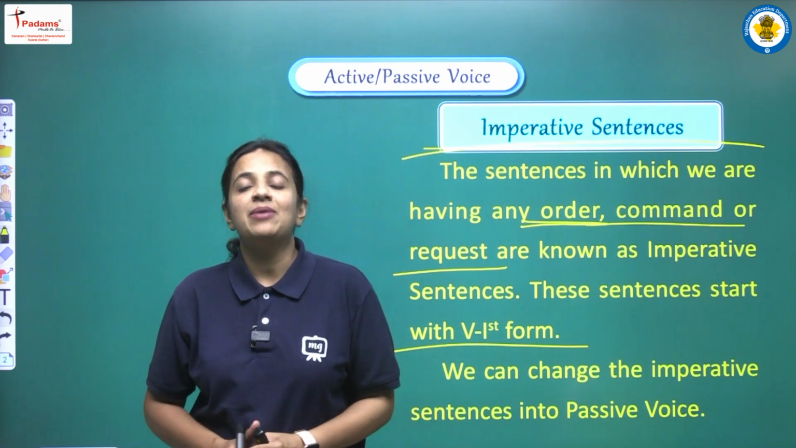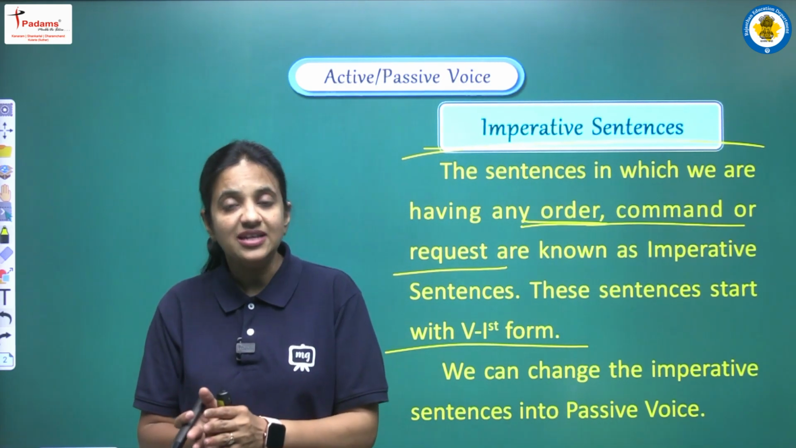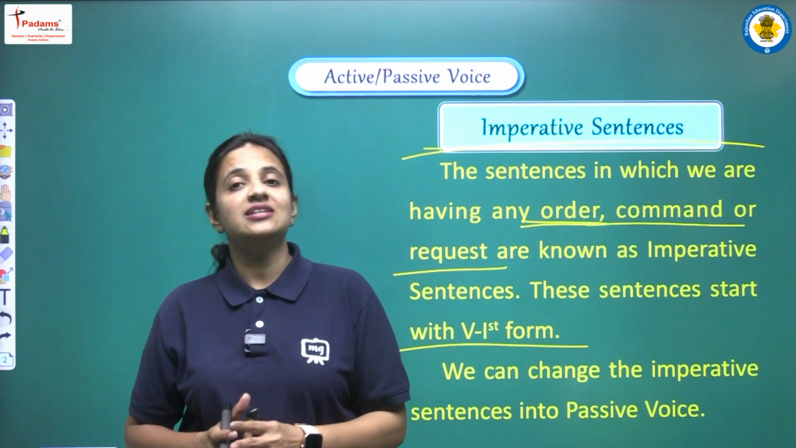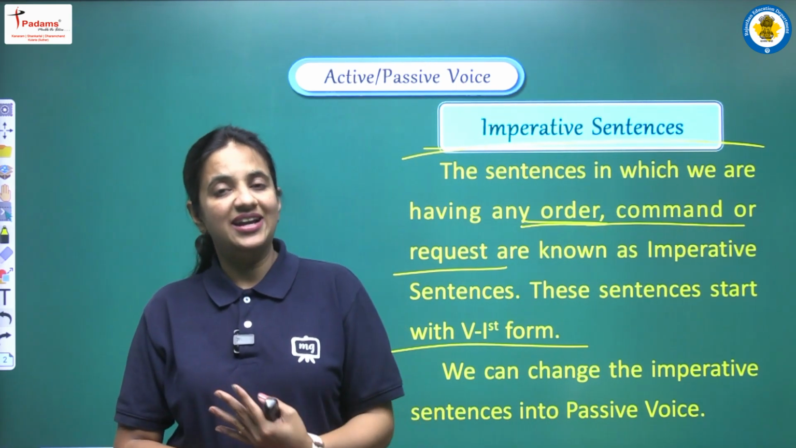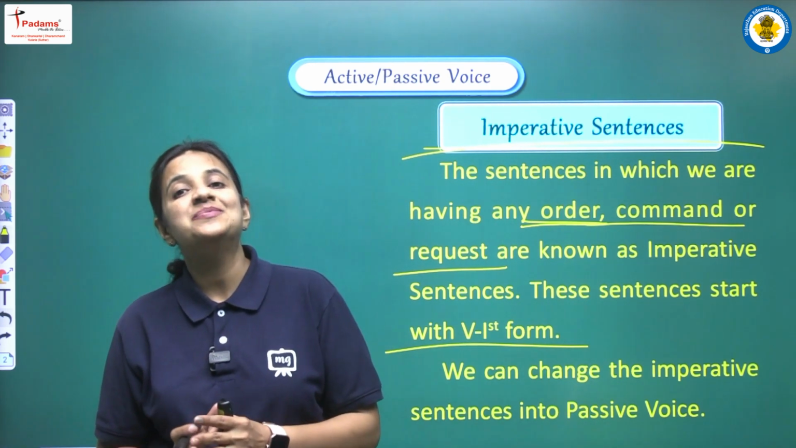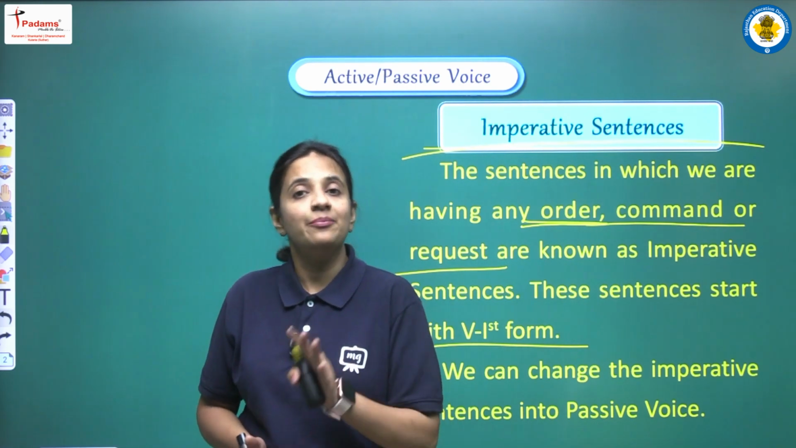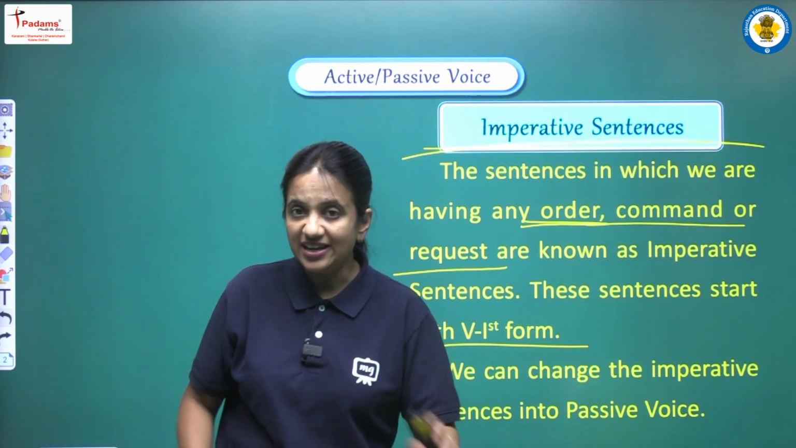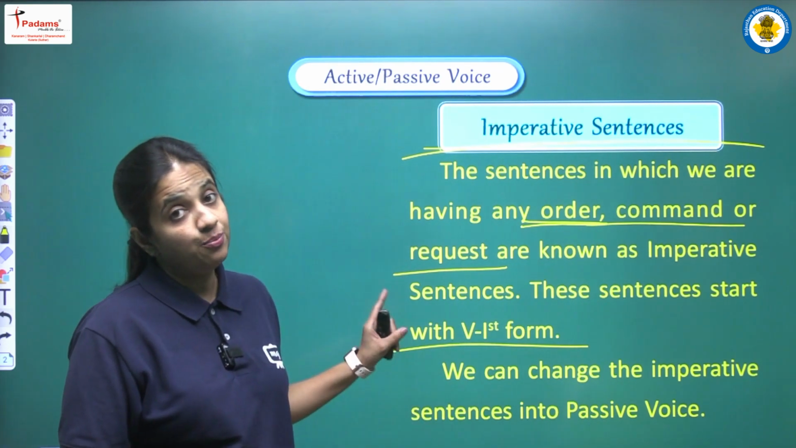So basically अब आपको I hope समझ में आ गया है imperative sentence क्या होते हैं. Imperative sentence वो sentence होते हैं जिन sentence में हमें कोई order है, कोई request है या फिर command है, इस तरह के जो emotions होते हैं वो होते हैं, और इनको पहचानने का सबसे easy way ये है that they start with the first form of the main verb. Alright, we can change the imperative sentences into passive voice.